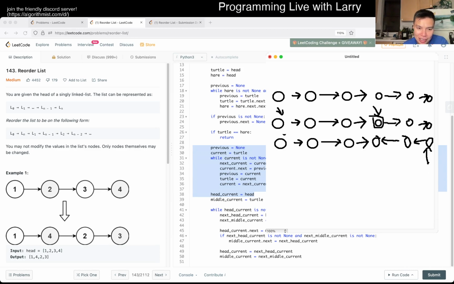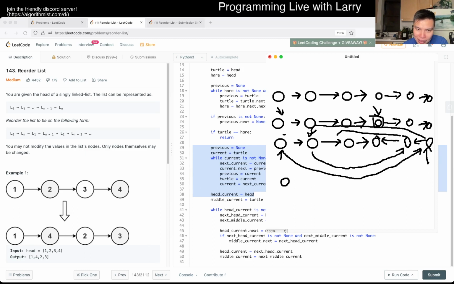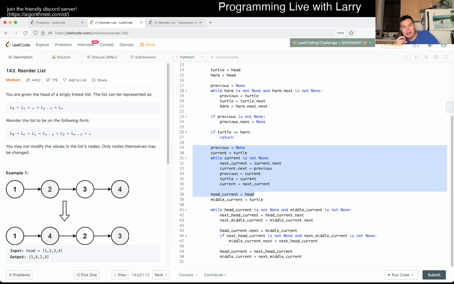So we start from here, we point to this one, and then this one we point to this one, and this one we point to this one, and so forth. So that's basically the idea. I'm gonna hide this. I hope that visualization is enough, but that's basically what I have here. And that's pretty much it.